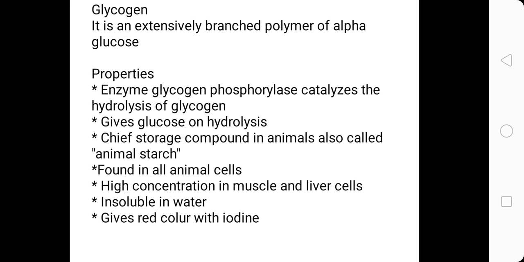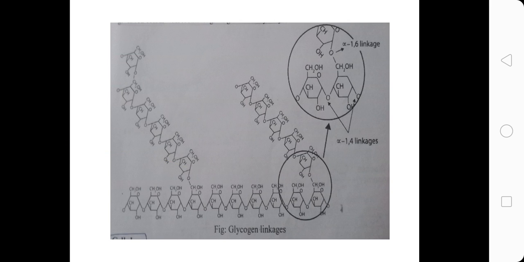Glycogen is insoluble in water, not soluble in water. In starch we have seen that amylose was soluble in hot water, but glycogen is not soluble in water, and it gives red color with iodine. Starch gives blue color and glycogen gives red color.